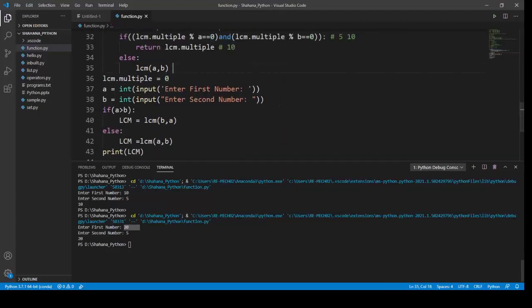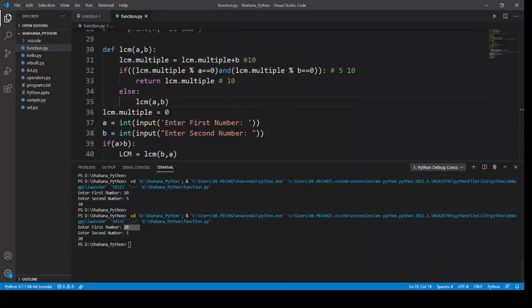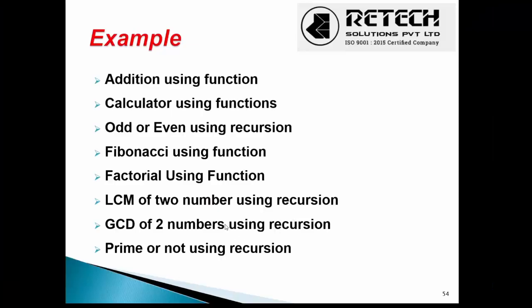This way we can check the LCM of two numbers using Python. We have another set of problems also, and we will see those problems in our next sessions. Thank you.